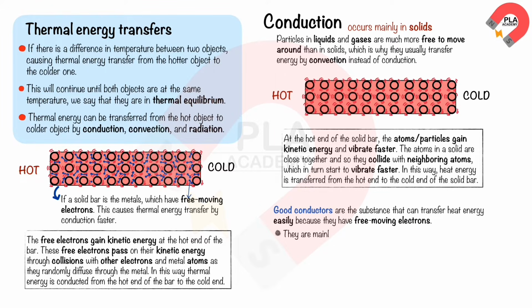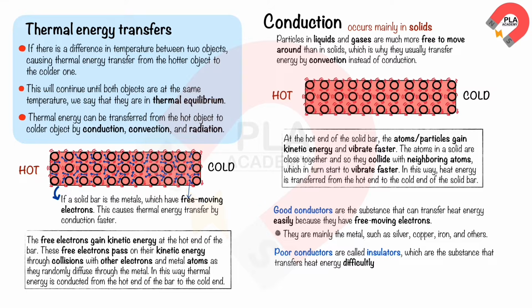Good conductors are mainly the metals, such as silver, copper, iron, aluminum, brass, and others. Poor conductors are called insulators, which are substances that transfer heat energy with difficulty, because they have no free-moving electrons. Insulators are mainly non-metals, except for graphite, which is a conductor.